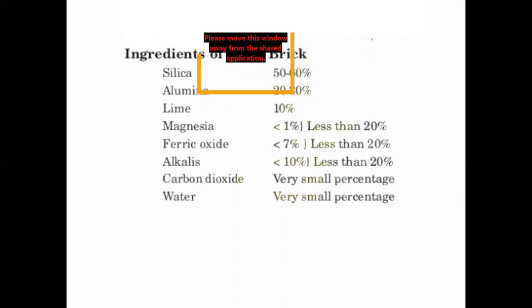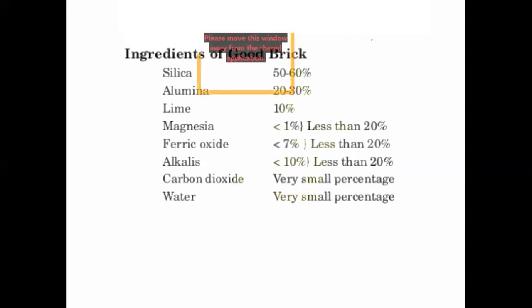Now let us discuss the purpose of these materials, what role each plays in brick. First one is silica. It is about 50 to 60 percentage, around half of the composition. It prevents shrinkage and warping in the bricks.